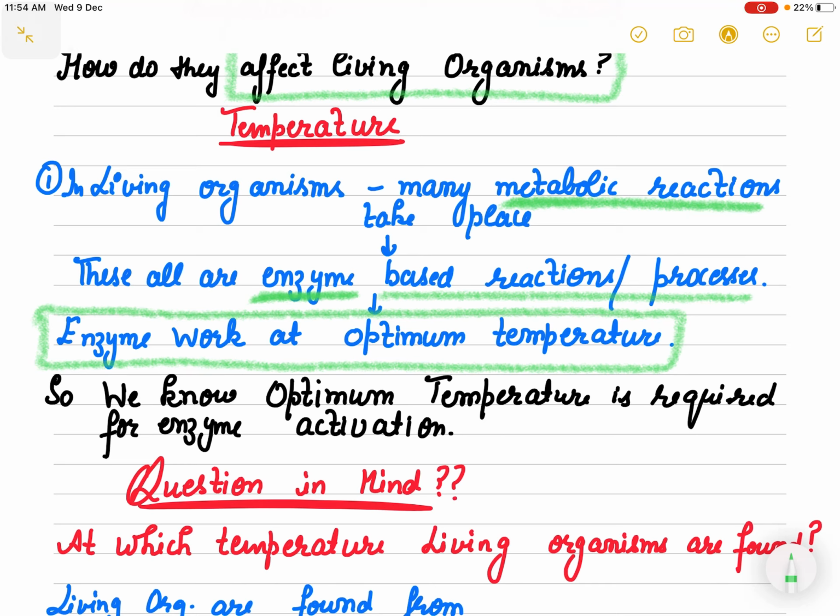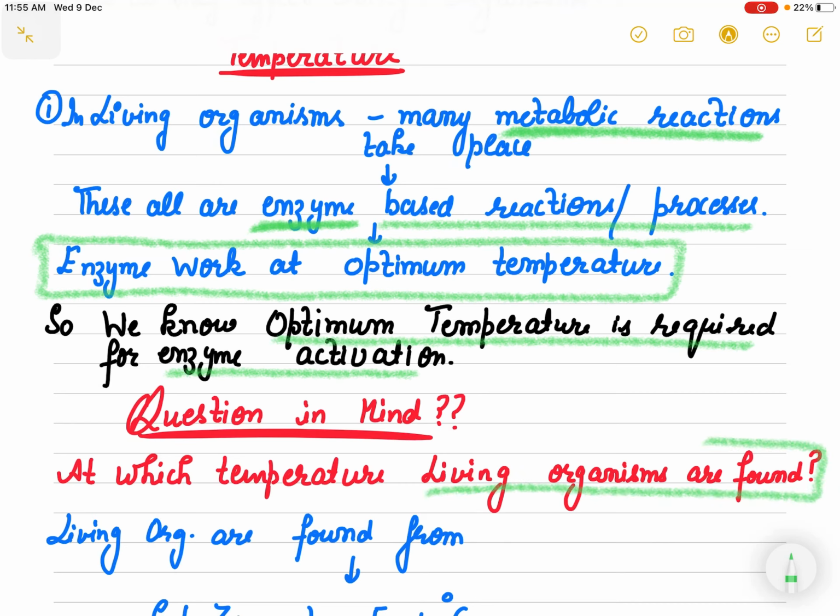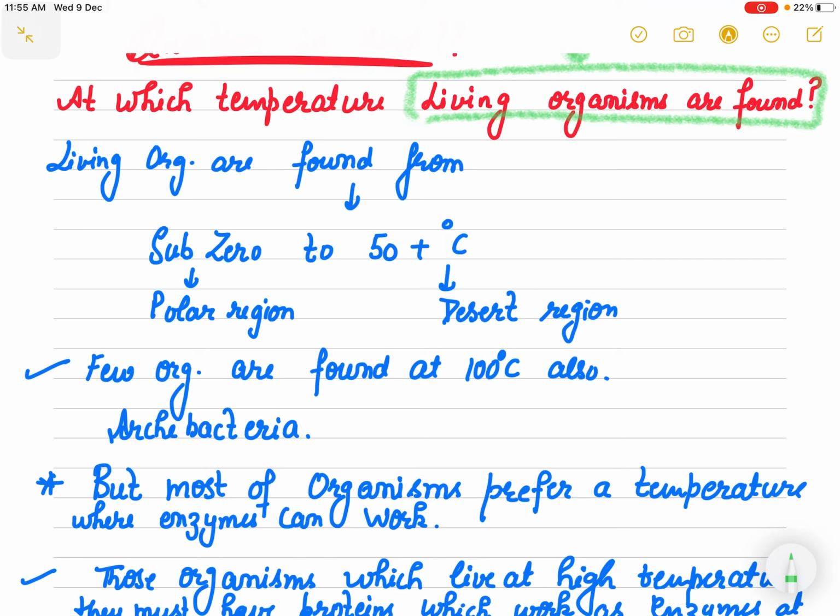The question that immediately comes to mind is: at what temperature do we find living organisms living, so that their enzymes can work? Because if the temperature of living organisms is not optimum, then the enzymes will not work. And we know that in our body these reactions occur and are dependent on enzymes.